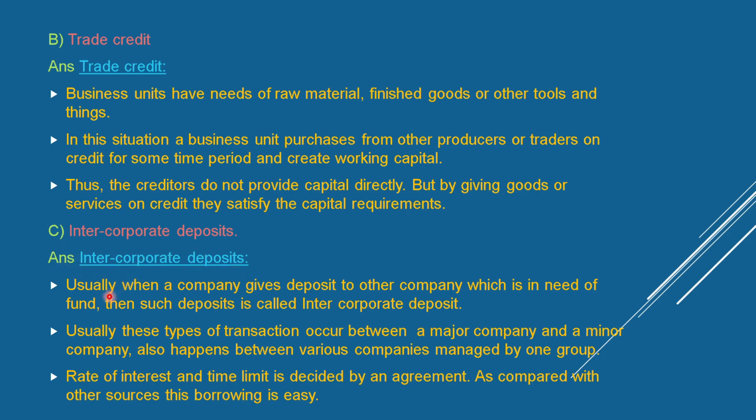Intercorporate deposits: usually, when a company gives a deposit to another company which is in need of funds, such deposits are called intercorporate deposits. Usually this type of transaction occurs between a major company and a minor company. It also happens between various companies managed by one group. Rate of interest and time limit are decided by an agreement. As compared with other sources, this borrowing is easy.